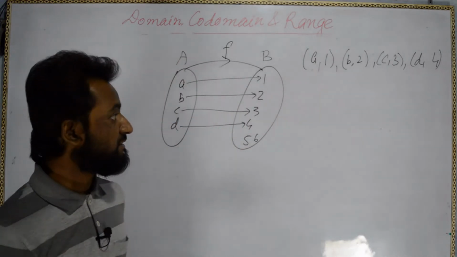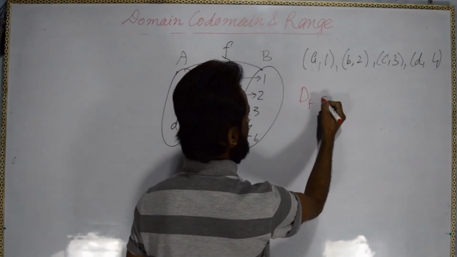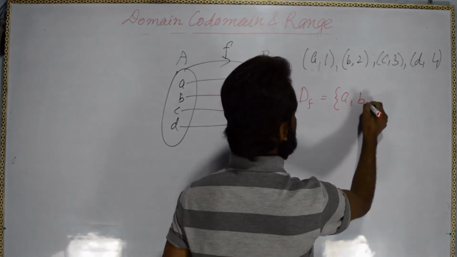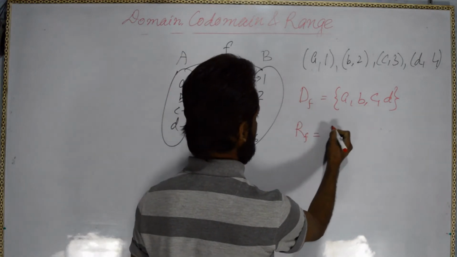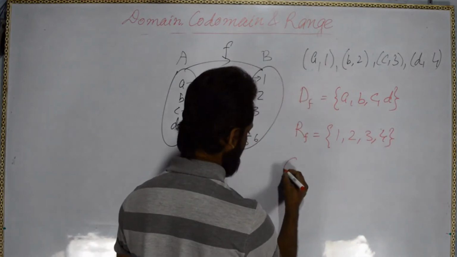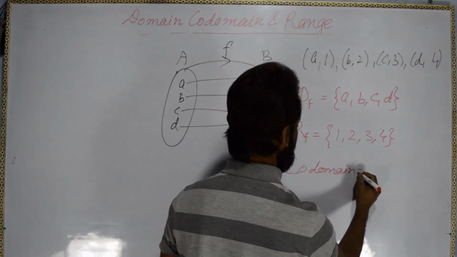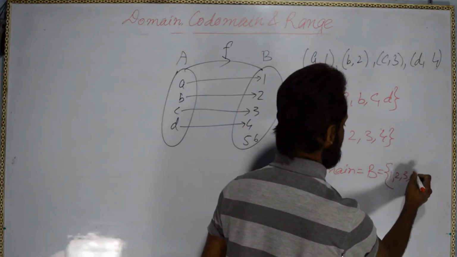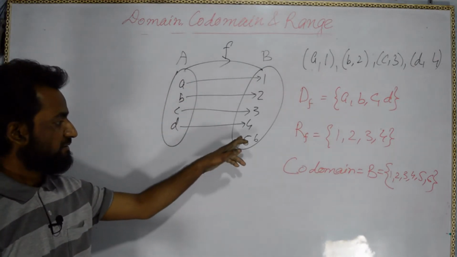So what will be the elements in the domain? If I say domain of F, we will write A, B, C, D. The range R of F is 1, 2, 3, 4. Now the codomain. Codomain will be B, where B is equal to 1 to 6: 1, 2, 3, 4, 5, 6. Hope you understand these things. There is not an issue.